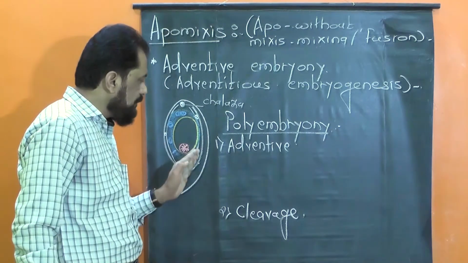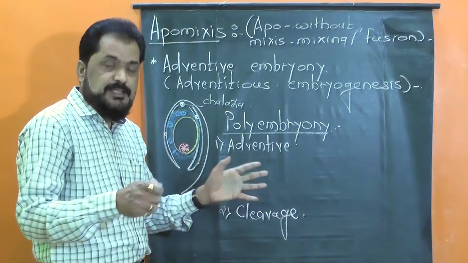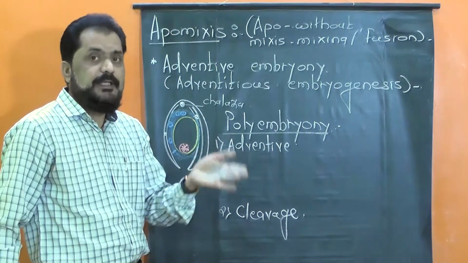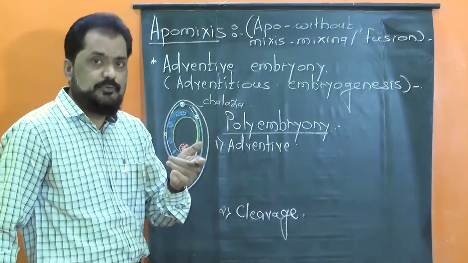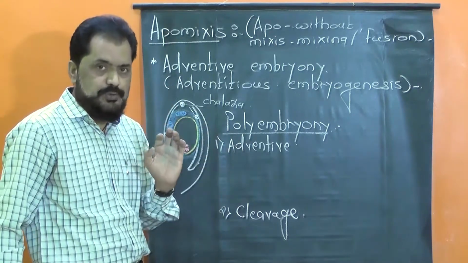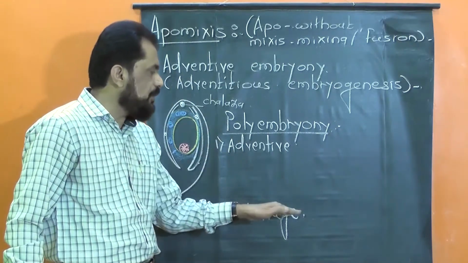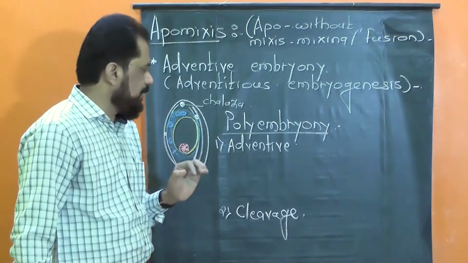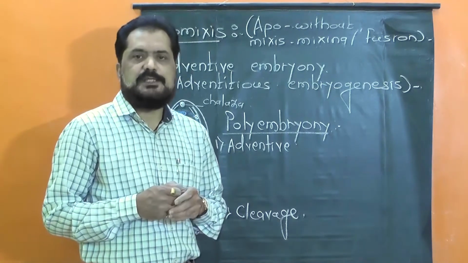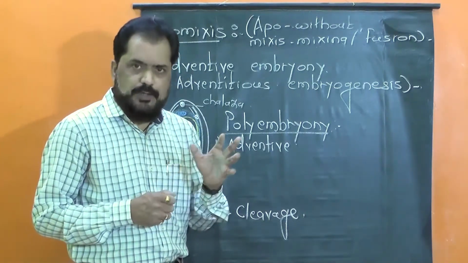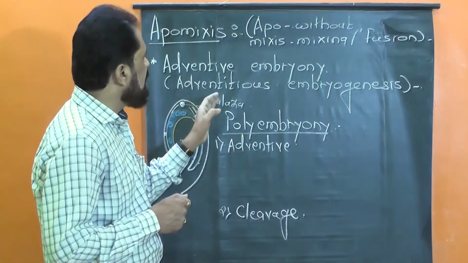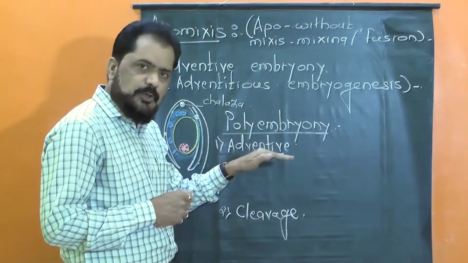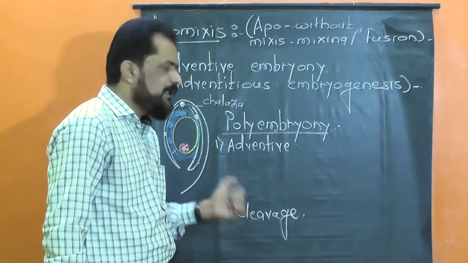The zygotic embryo divides, the cells get separated from each other, and each cell develops into a separate embryo, leading to the formation of many embryos. It is known as cleavage polyembryony. Let me tell you that polyembryony was first discovered by the scientist Leeuwenhoek. Here we have considered adventive embryony and polyembryony, and its types, adventive and cleavage.